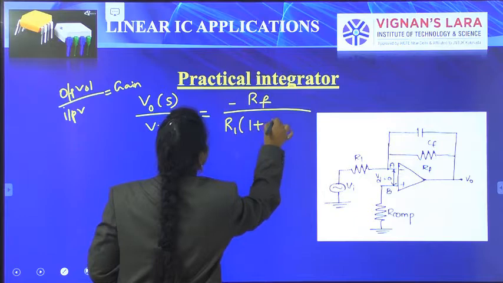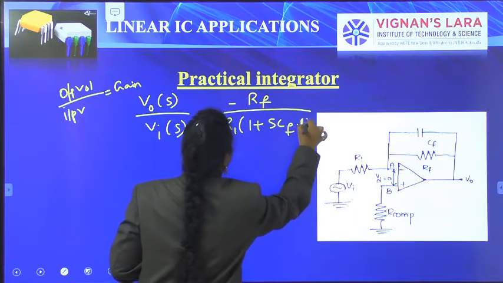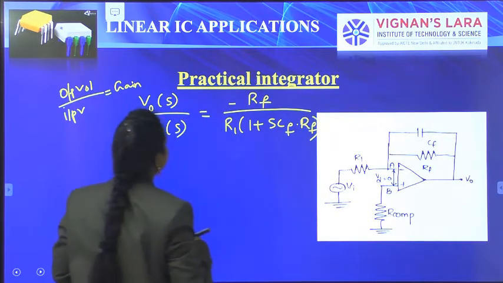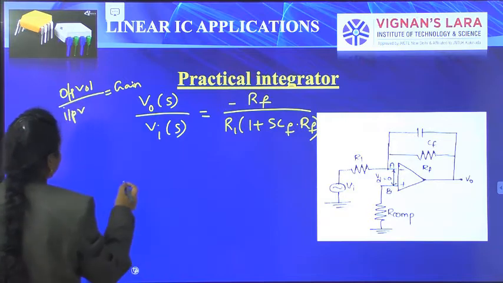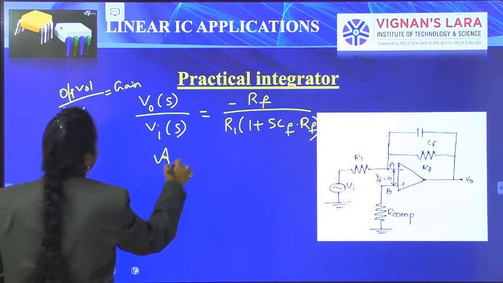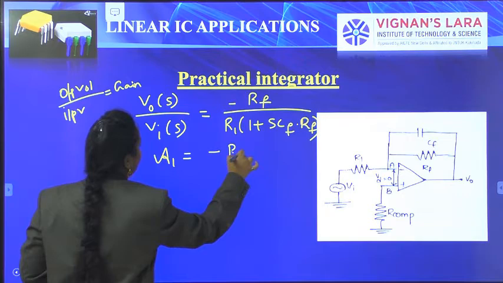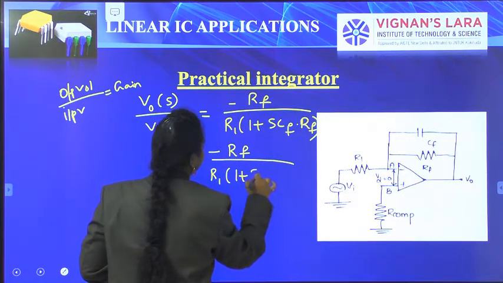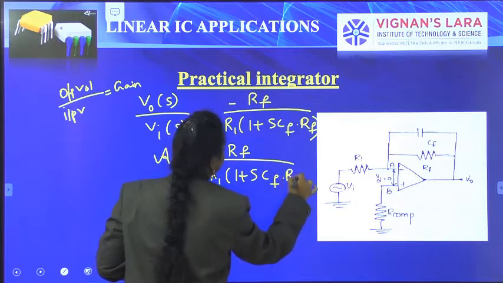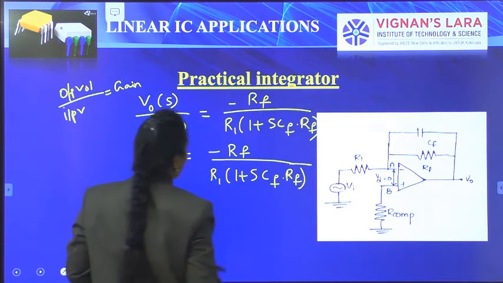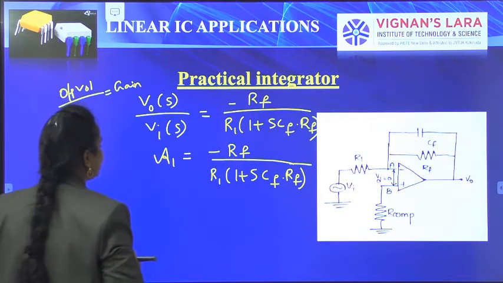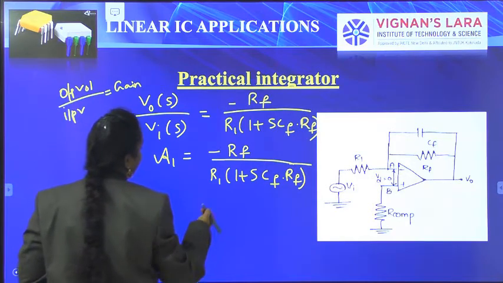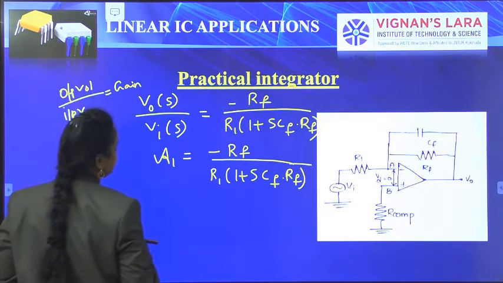Gain is represented in the form of A1. A1 is equals to minus RF by R1 of (1 plus SCF into RF).